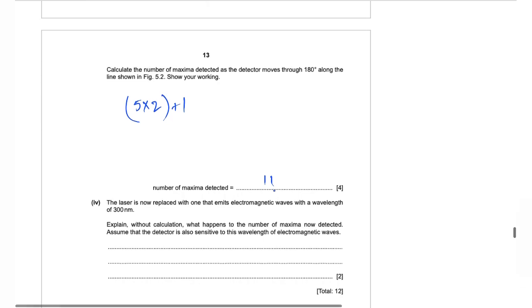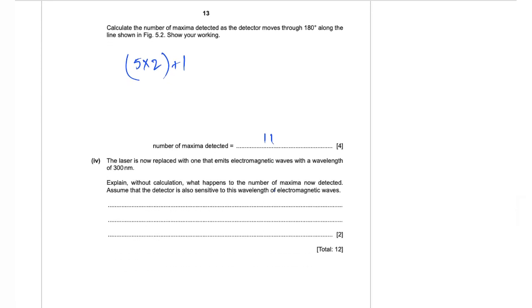Alright. Now part 4, the laser is now replaced with one that emits electromagnetic waves with a wavelength of 300 nanometers. Explain without calculation what happens to the number of maxima now detected. Assume that the detector is also sensitive to this wavelength of electromagnetic waves.